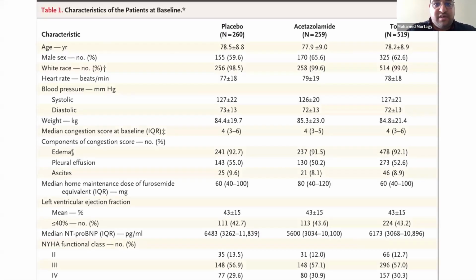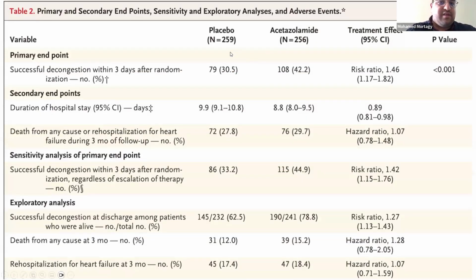Okay, so let's see here. As you see, placebo was 260 and acetazolamide was 259 at the beginning of the study, that's the baseline characteristics. If you look at the end, placebo is 259, so one dropped from placebo, and acetazolamide, 4 dropped or 3 dropped. So again, 4 patients dropped from almost 500. That's a very, very low number. So I would trust this study more.